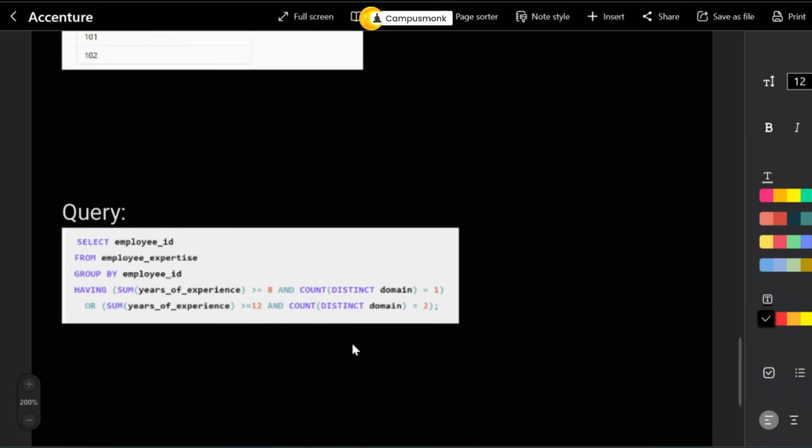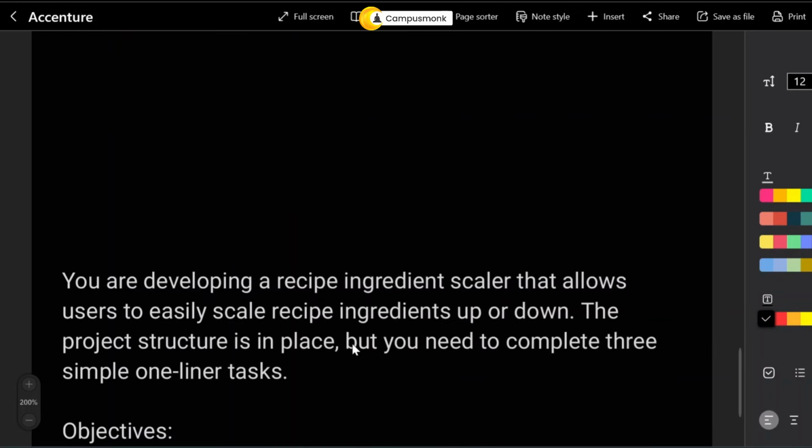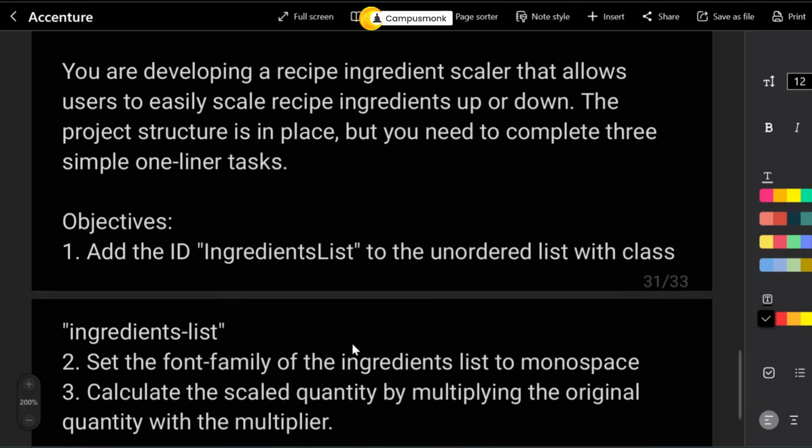Okay, now moving to the most important and exciting part of the test, that is basically your HTML, CSS, JavaScript, and all of that. Okay, this simple thing says that you are developing a recipe ingredient scaler that allows the user to easily scale the recipe ingredients up or down. The project structure is in place. Okay, so what does this mean, that your project structure is in place? That means your project structure is already given to you. You need to just make a few modifications.